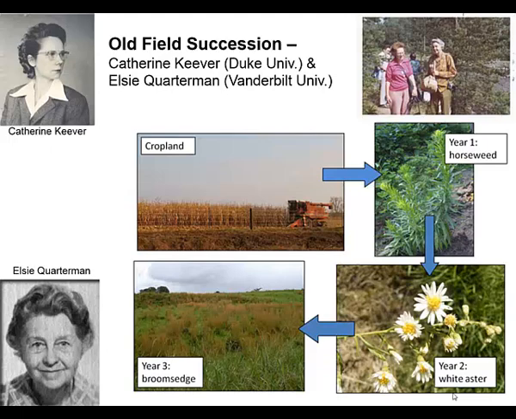Elsie Quarterman passed away just a few years ago at the ripe old age. She was either 101 or 102 when she passed away. So being an ecologist is a good life. But they went throughout the southeastern United States studying these abandoned agricultural farms and put together this amazing body of work that goes through not only the changes in plant composition over time, but how those plants indeed are impacting and changing the environment that facilitates the establishment of the next species in the sequence. Really neat stuff, and we'll do an in-class activity on it.